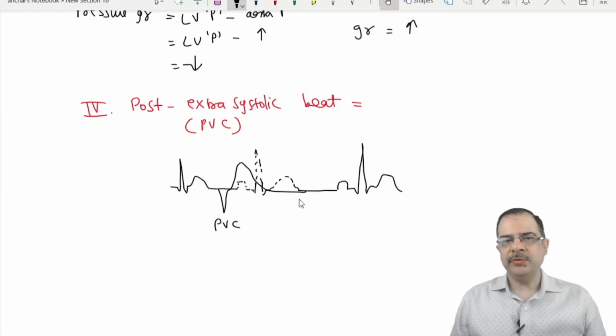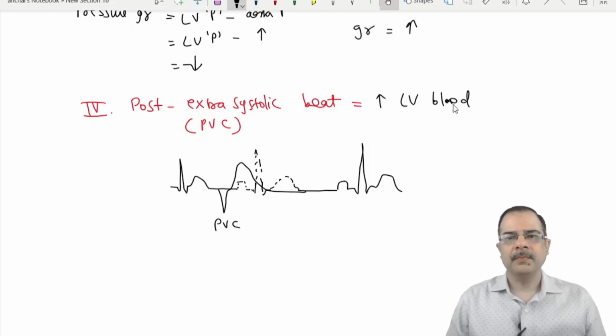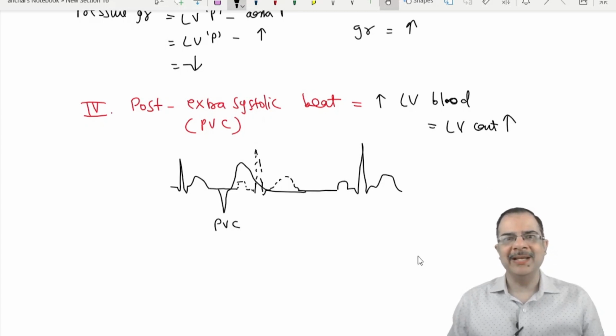So what happens during this time? The ventricle gets more time to fill with blood, so there will be increased left ventricle blood. Due to the Frank-Starling law, LV contractions will increase.